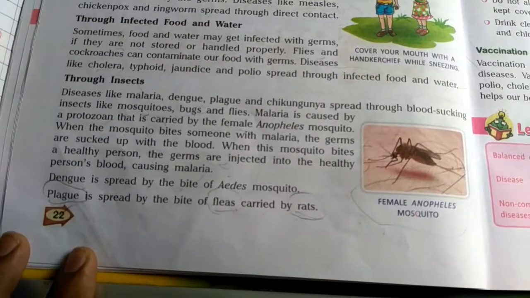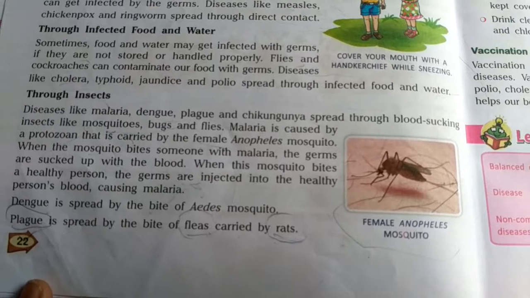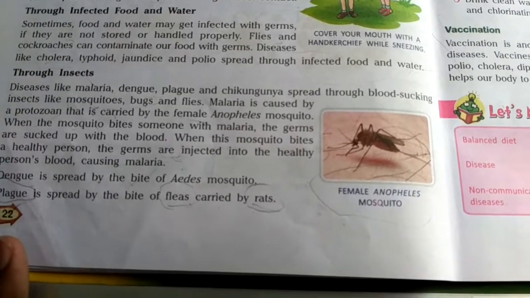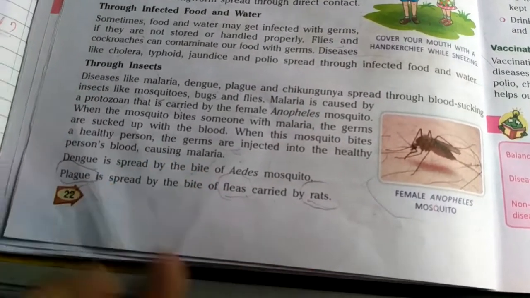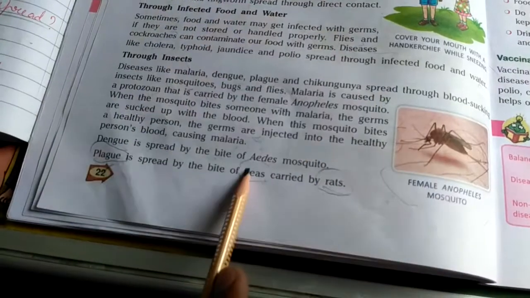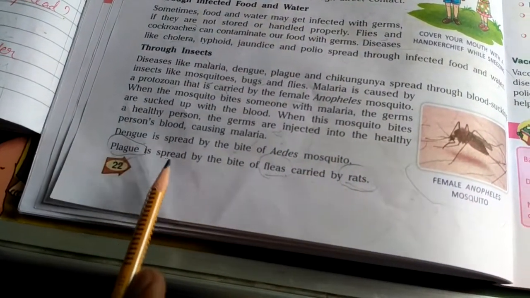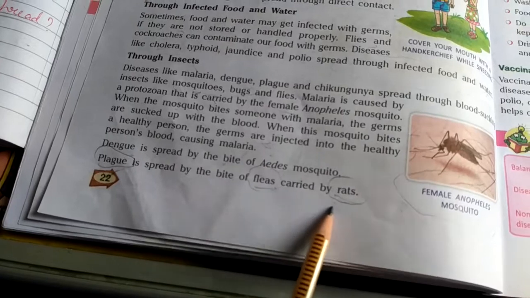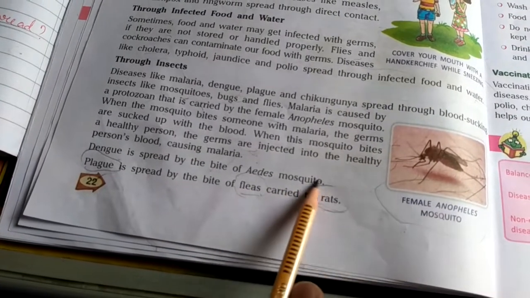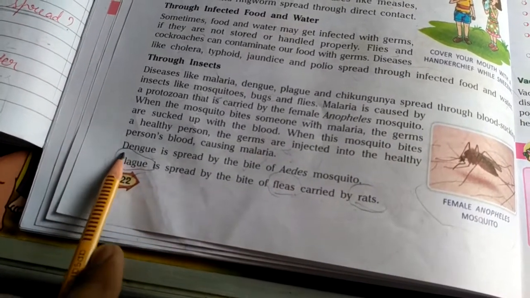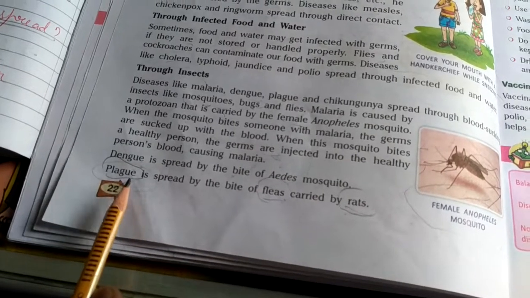And lastly, we have seen small but very harmful insects: the female Anopheles mosquito is the causal agent of malaria, the Aedes mosquito is the causal agent of dengue, and the bite of fleas spread by rats is the causal agent of the communicable disease plague.